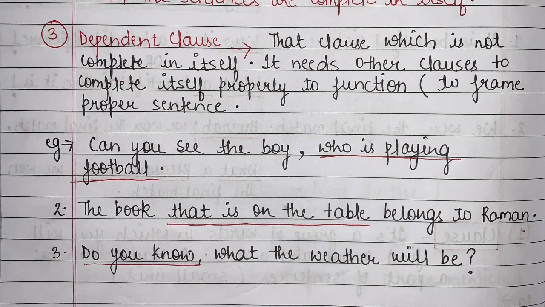So we can see through examples. Can you see the boy? Now if I stop my sentence here, can you see the boy? Is my sentence complete? Can you see the boy? After this, what?